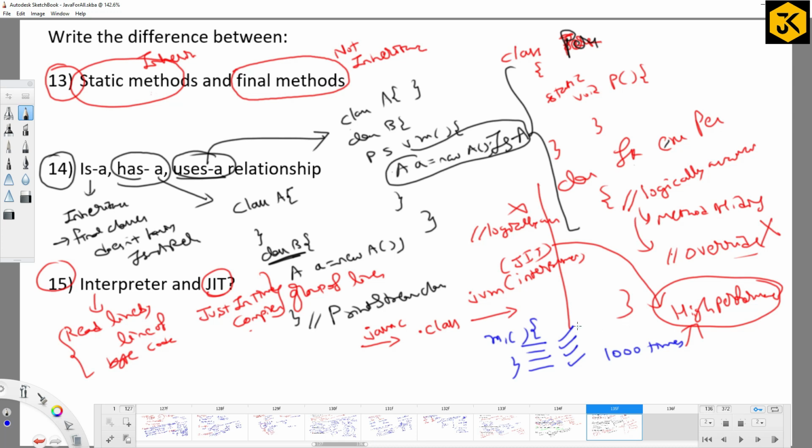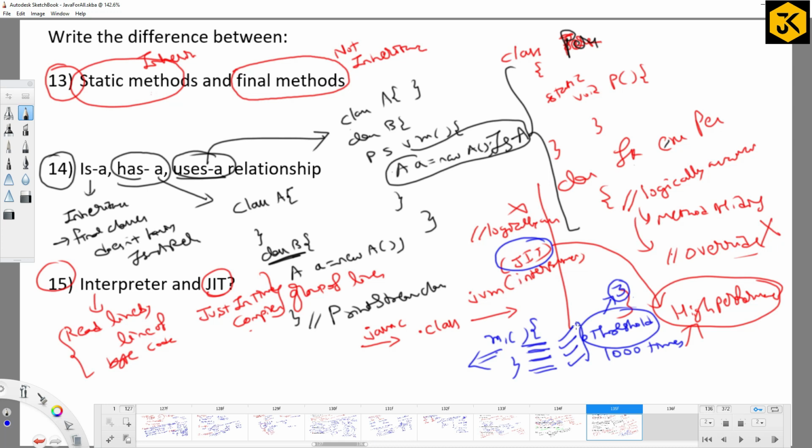For the first two or three times it does the same process again and again, but once it reaches the threshold value, it calls JIT. Every method maintains a certain threshold value, which varies from JVM to JVM. Assume the threshold is 3: after 3 calls, if I call again, it will call JIT to improve performance.